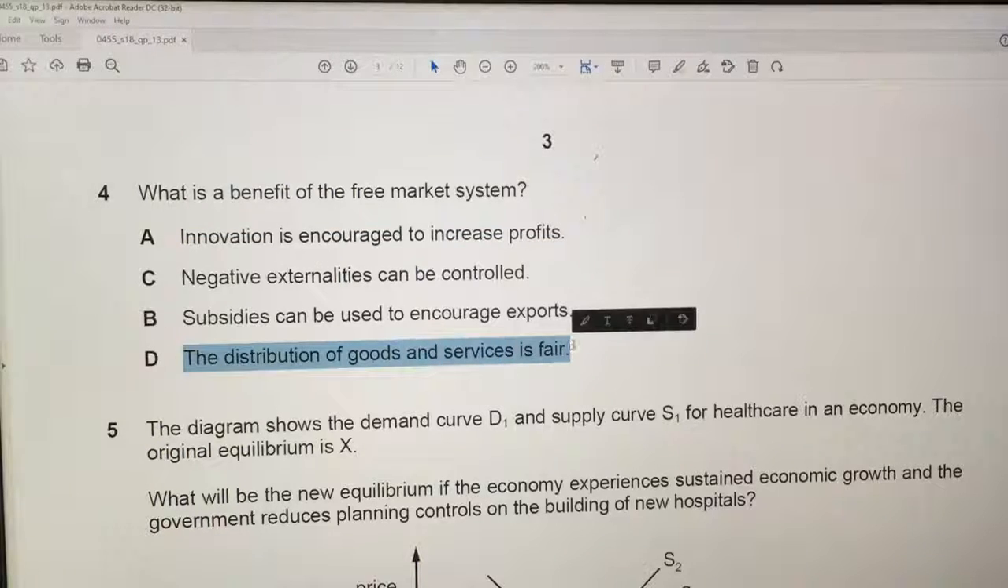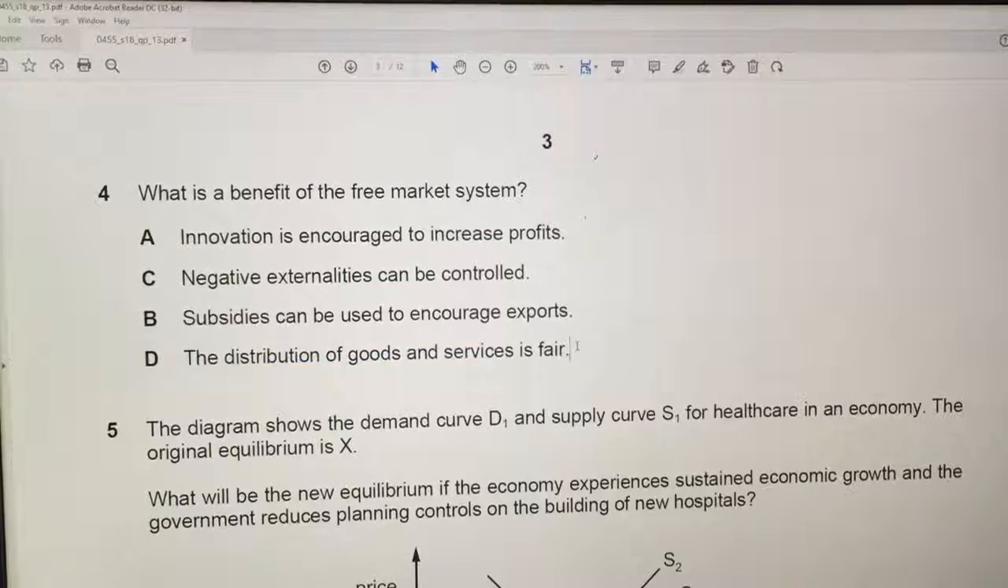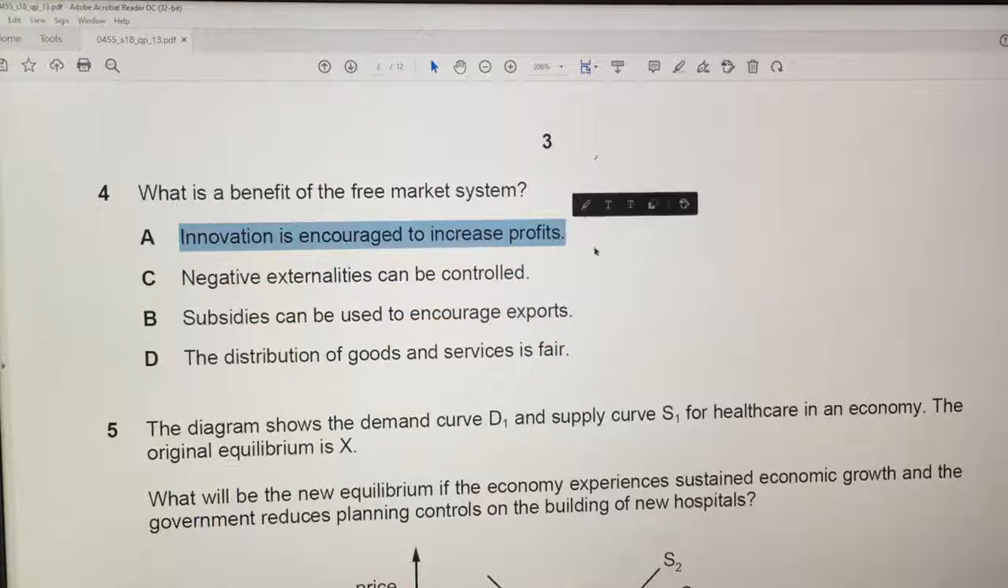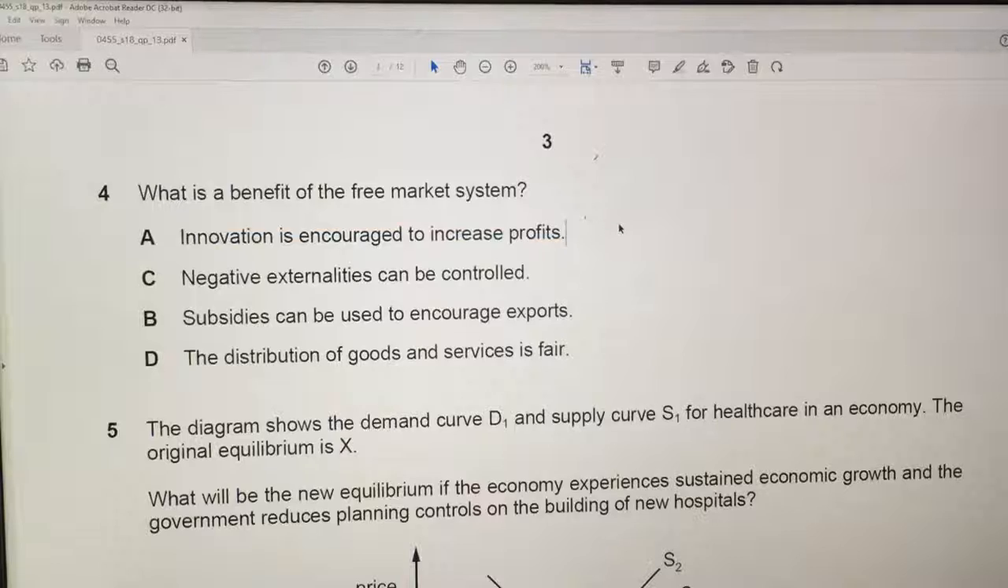D, the distribution of goods and services is fair. No, the free market is not necessarily fair. Subsidies, wow, they reverse that. Anyway, for 4, the answer is A, right? Innovation is one of the biggest benefits for a free market system.